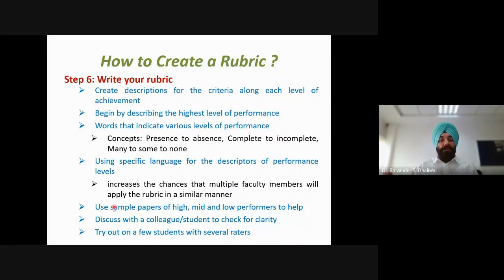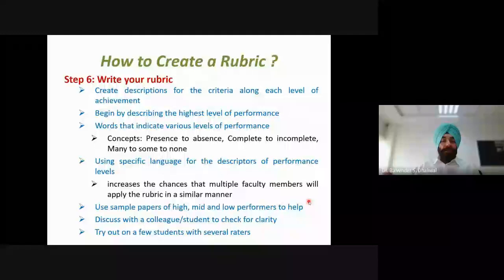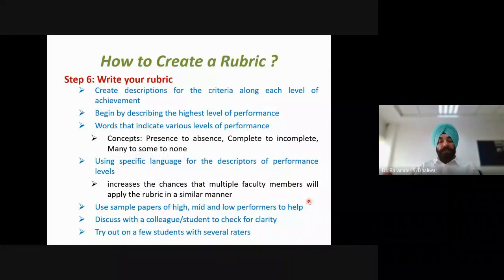While creating the rubrics, we may use sample papers of high, mid, and low performance to help. We have in our record certain students' assignments which belong to, say, high scorers, low performers, or mid performers. So we can see what the different expectations are from, say, the highest performer. Similarly, what is presented by a mid performer. Scanning those papers may help in writing our different descriptions of the levels with respect to criteria.